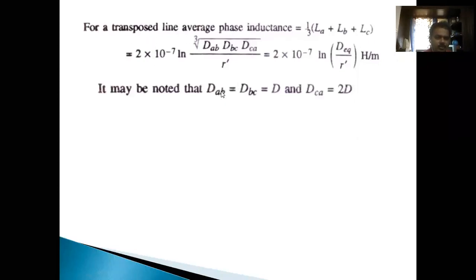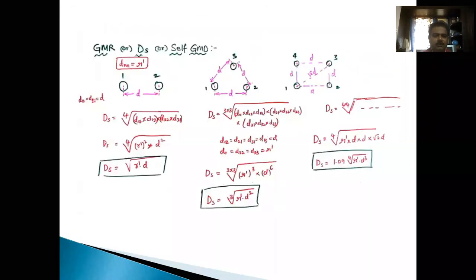If we substitute, the value under transposition is very much less when compared to untransposed systems. So that's why we have to increase the DS value. DS means self GMD.